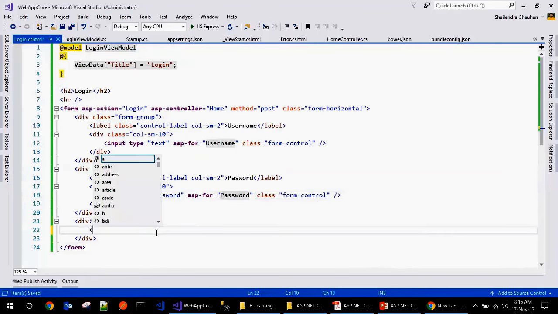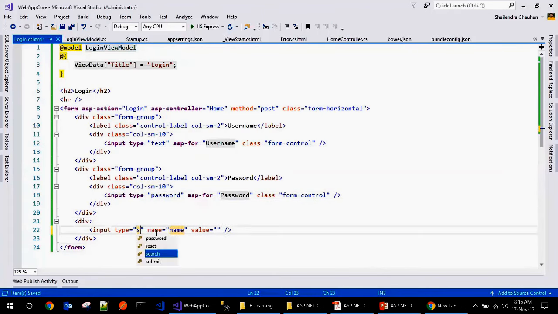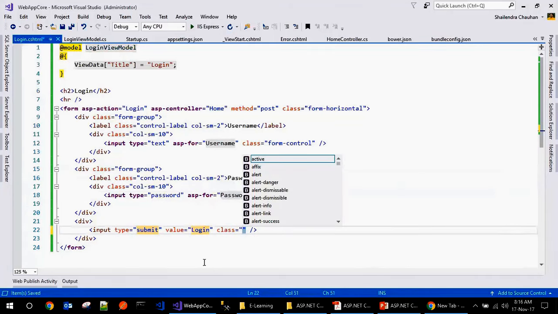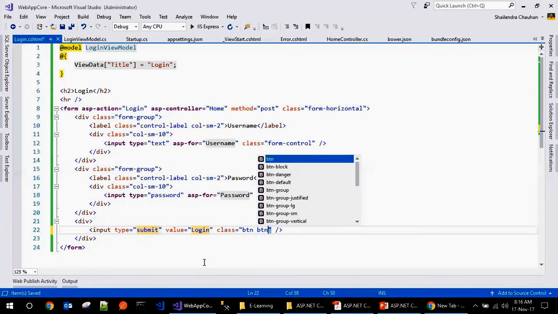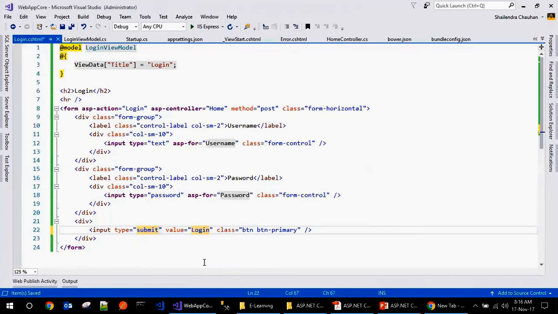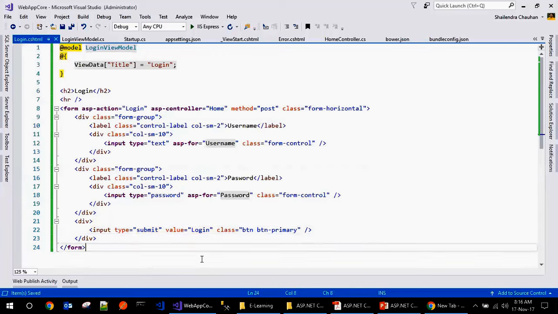Now it is the submit button. So it will be here input type submit and the value would be login. So just use here the login value, and the CSS class will be btn and btn-primary. So this is the button it will create.